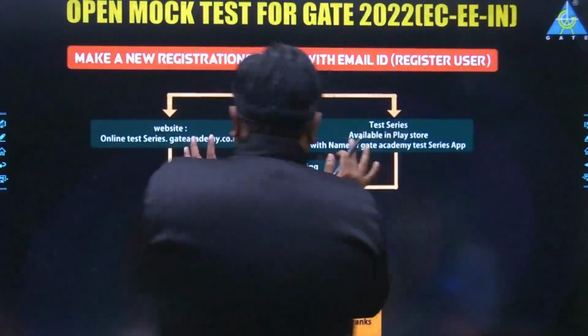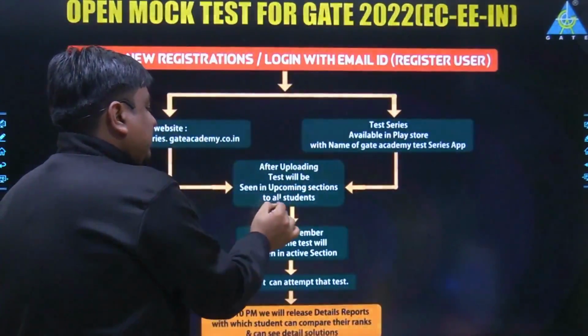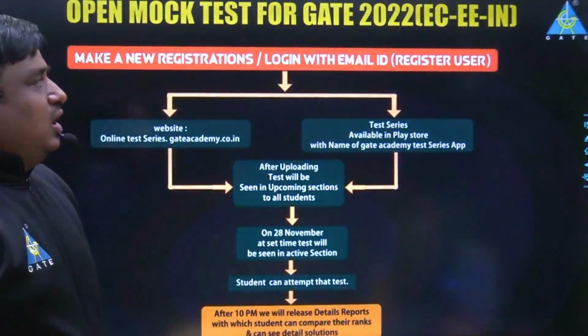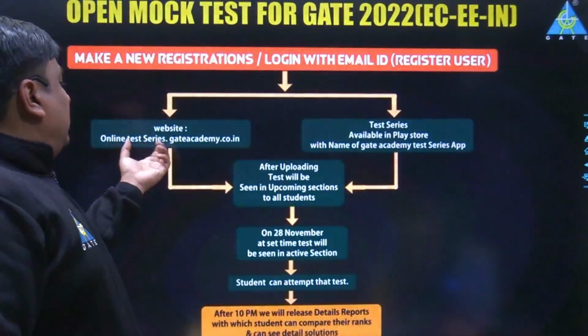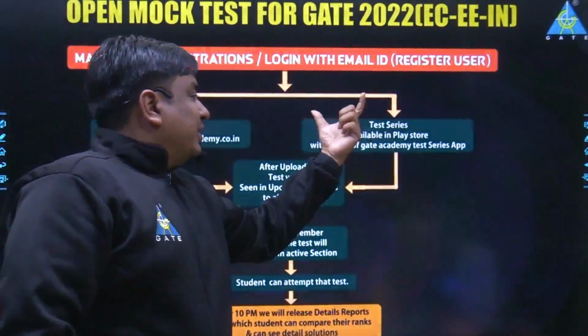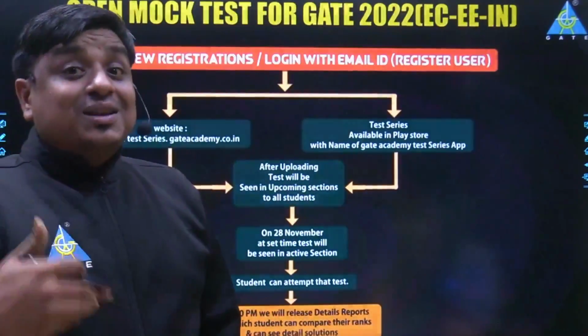Once you come through this path, you can see that after uploading, the test will be seen in the upcoming section by all of the students. What happens once you have registered yourself? You have to put in your credentials on the web browser at this URL, or in this application. Now the student would have the next doubt: sir, where is the test going to appear?